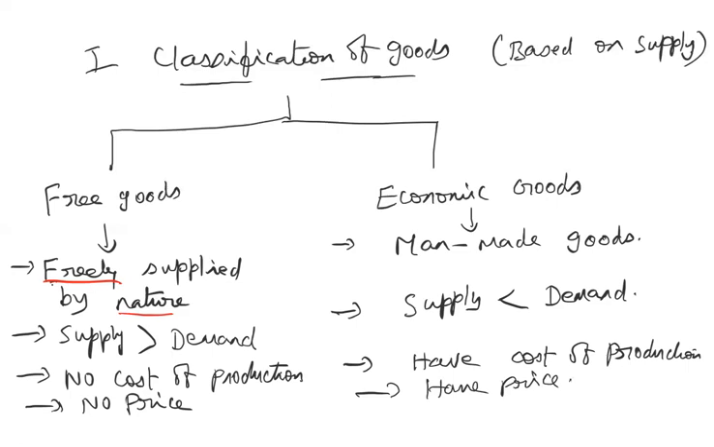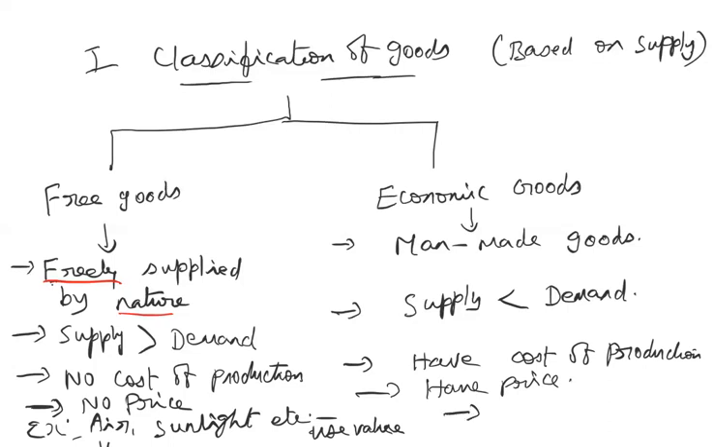For example, you take air, sunlight. These goods are in abundant supply, but still they are all of great usefulness to mankind, isn't it? We cannot survive without air or sunlight, but you cannot exchange it. You cannot purchase it, isn't it? So these goods have only use value, that is called value in use, or it is also called utility. They have only the use value, but they cannot be exchanged.